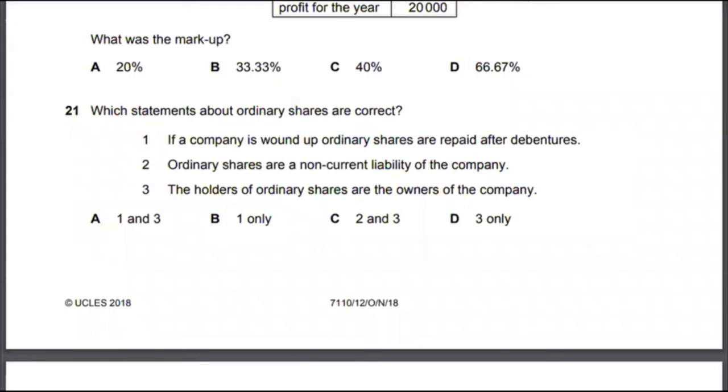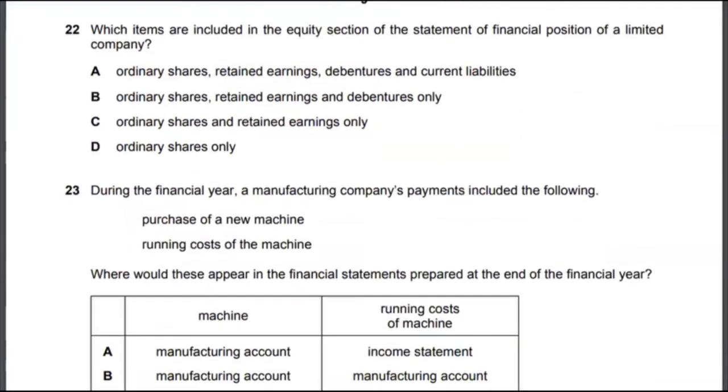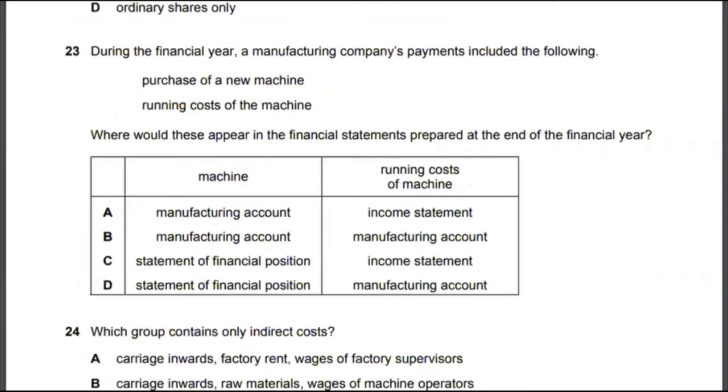Let's look at multiple choice 22. Which items are included in the equity section of the statement of financial position of a limited company? Ordinary shares, retained earnings, no debentures, no current liabilities. Ordinary shares, retained earnings, debentures, no. So the correct answer to multiple choice 22 would be option C, ordinary shares and retained earnings.